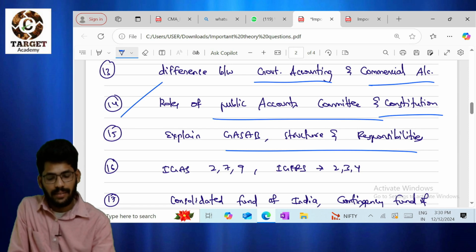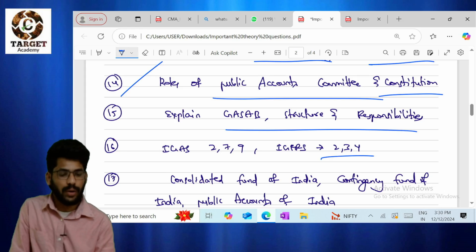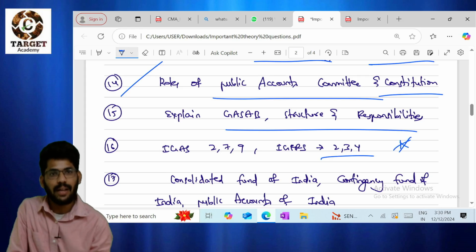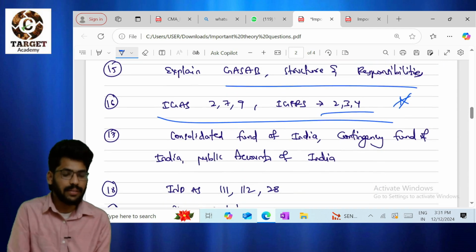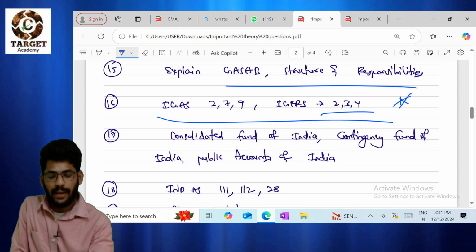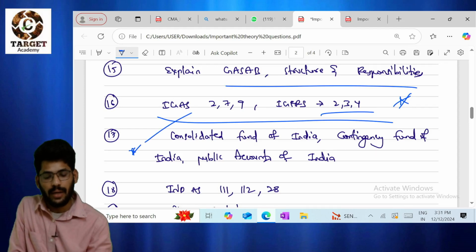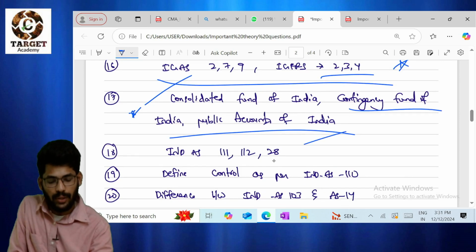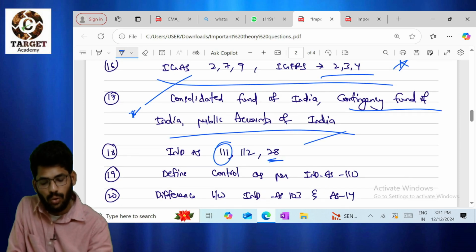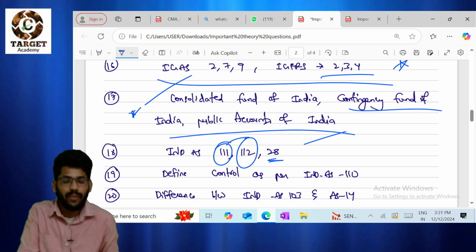Okay, next, I guess Article 279 and 234 are important for the exam based on past analysis. If they ask one question, they will ask these questions only. Next, this is very important for every attempt: Consolidated Fund of India, Contingency Fund of India, Public Account of India. Okay. Next, Ind AS 111 and 112. So please don't ignore the theory for Ind AS 111 and 112.